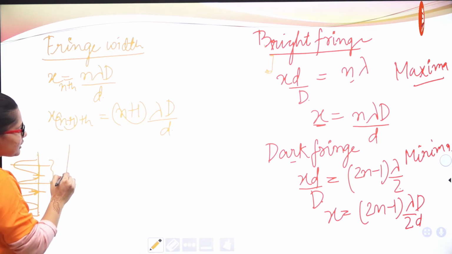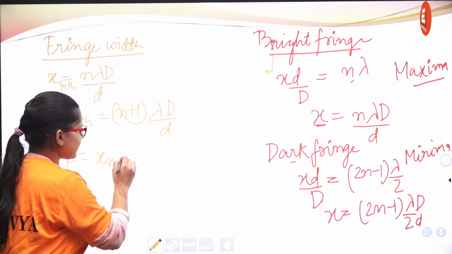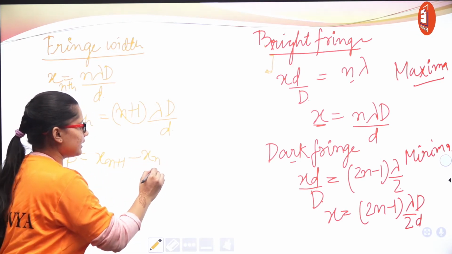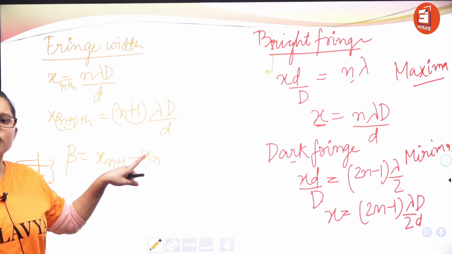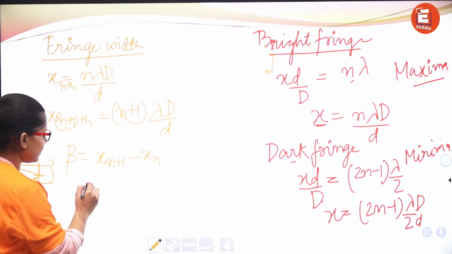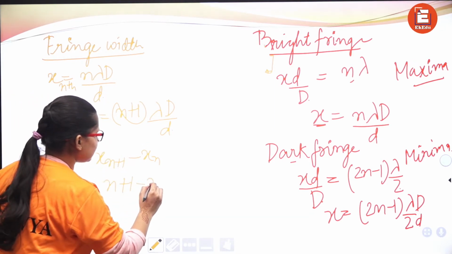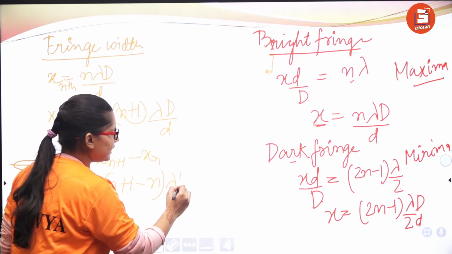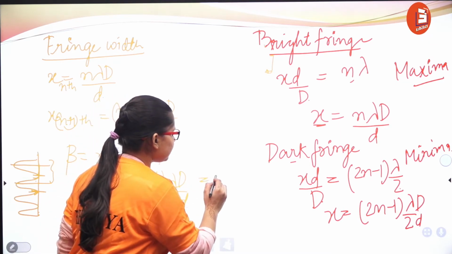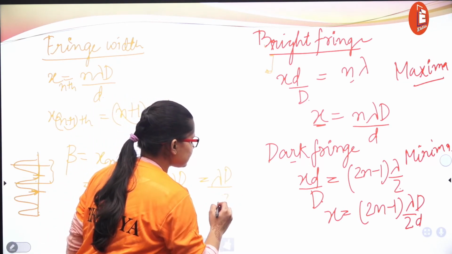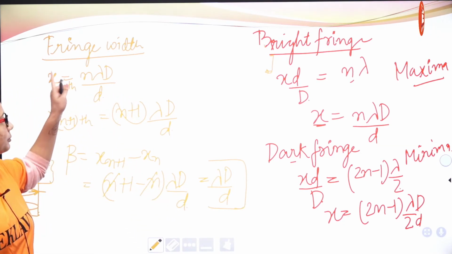So what will be the fringe width? It will be the distance x(n plus 1) minus xn, the position of the (n plus 1)th bright fringe minus the position of the nth bright fringe. Just subtract these values: the n cancels out and we get lambda D by d. It is the value of fringe width in the case of bright fringes.